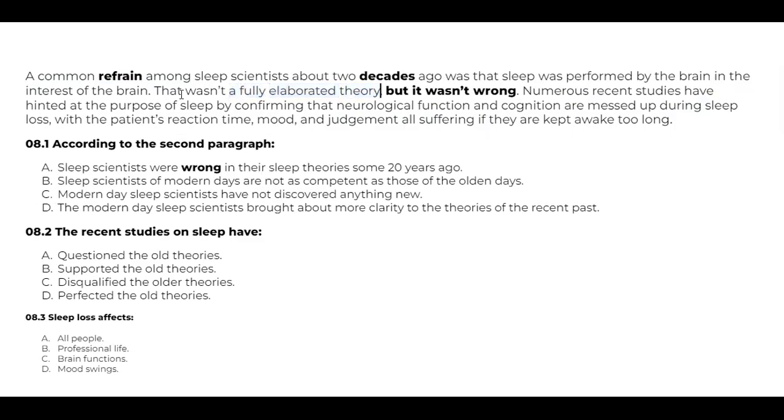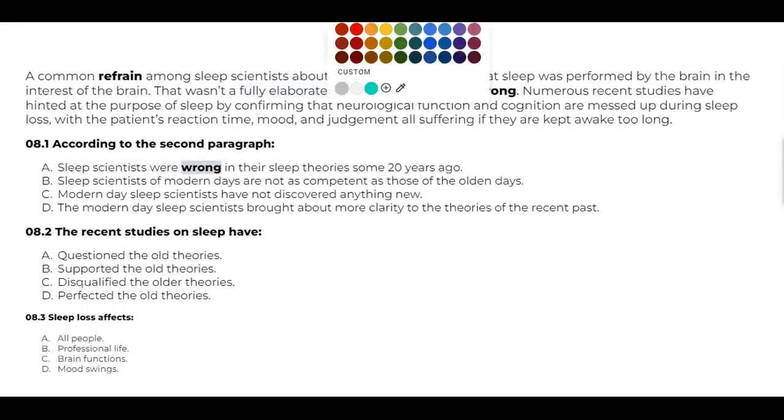Maybe with this much preparation, she can even pass OET, but she is not fully prepared. A full preparation means when the preparation is done to get the full mark. Even without full preparation, you can pass OET because they want only C plus and B. They don't want A. So understand the logic behind everything. But it wasn't wrong. So for this reason, sleep scientists were wrong is first of all incorrect. We cannot go with the first one.